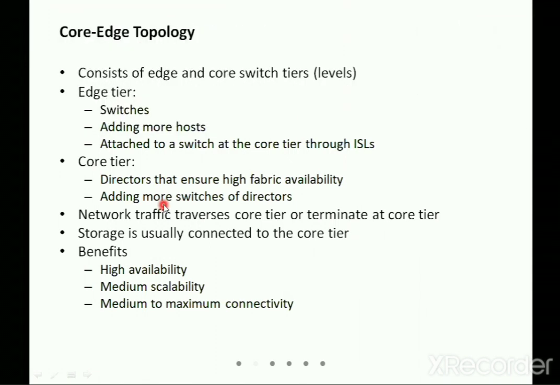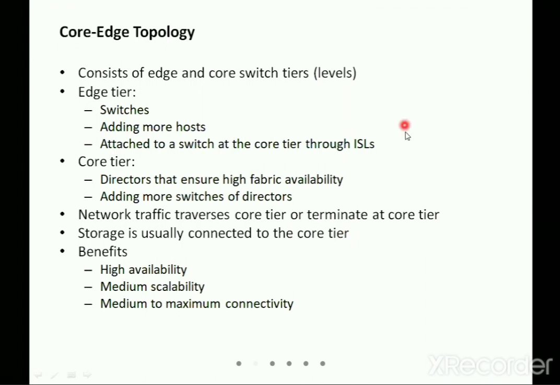With this, the network traffic is going to terminate or traverse from the core tier, and the storage is usually connected to the core tier. What are the benefits of this one? The first is high availability of the data. Then scalability is available. From medium to maximum connectivity is available for us.